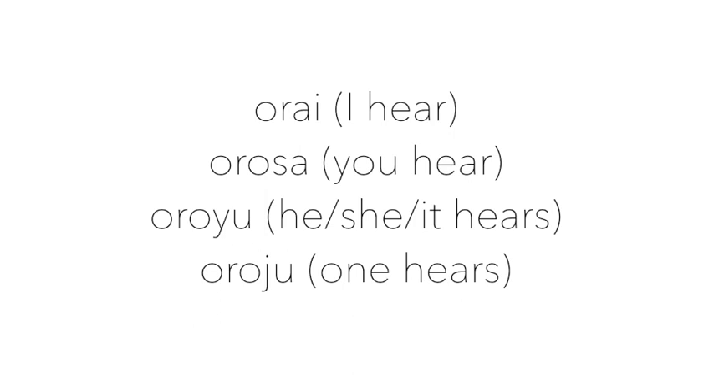The verb orai, or erosa, or oroyu, or oroju, depending on what form it is in. You can try to remember what the different forms for the different verbs are, because I almost always ends in I, you almost always ends in sa, he, she, it almost always ends in you, and one almost always ends in ju. This verb means to hear. What does orai and sa mean? It means I hear you.